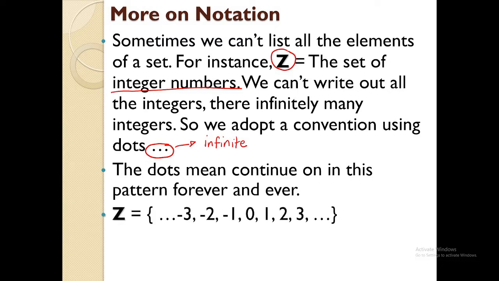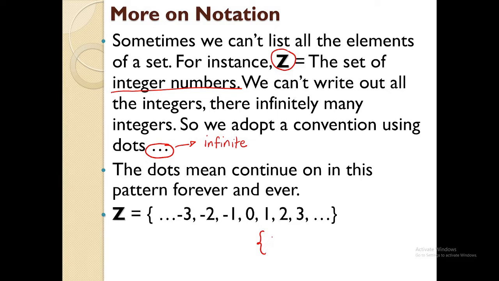Okay? So, this is now the set of integers. We have 3 dots going to the left, because it extends to the negative integers, and 3 dots going to the right for the positive integers. So, this is how you write the set of integers. Sir, what if I will only have the set of positive integers? How do you write it down?